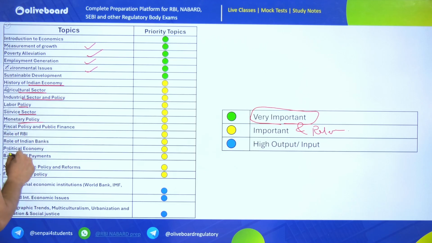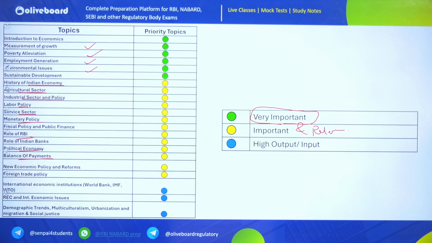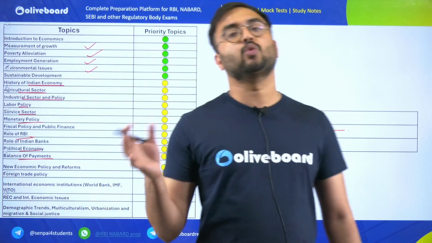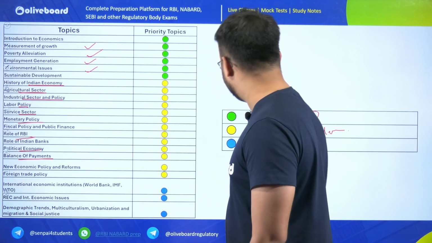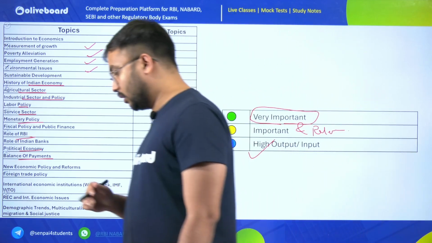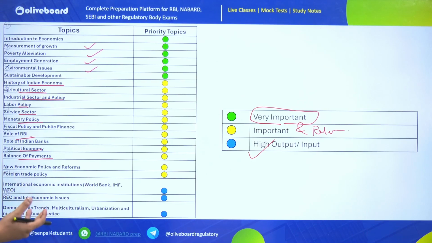Then monetary policy becomes important, and the role of regulatory bodies like RBI. Then BOP is a topic from which maybe an MCQ may come in the exam, not the descriptive part. And then come the very important, high output topics, which have more overall benefit. The effort to benefit ratio here is such that you will get more benefit out of it.